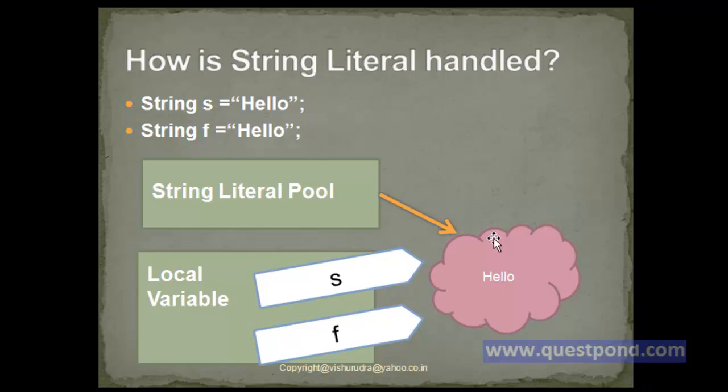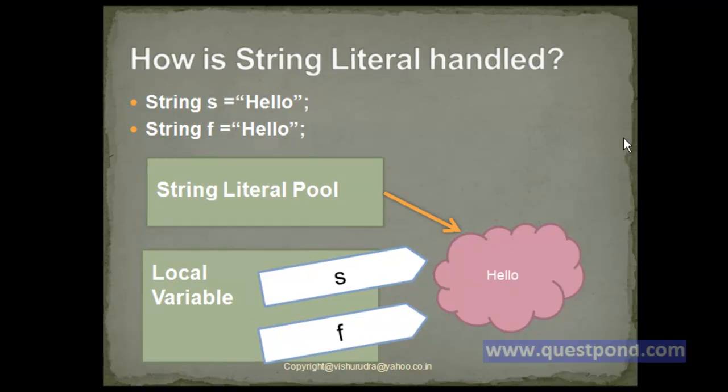This is because in the case of Java, string is immutable, that is, its values cannot be changed. Hence it makes sense for both s and f to point to the same reference, or refer to the same object present in the heap. As a result of this, we got the same results for both equals and ==, since the references are pointing to the same object and the contents are also the same.